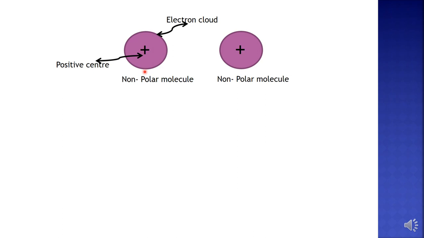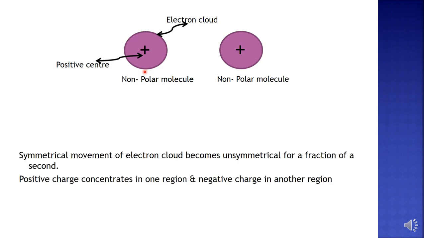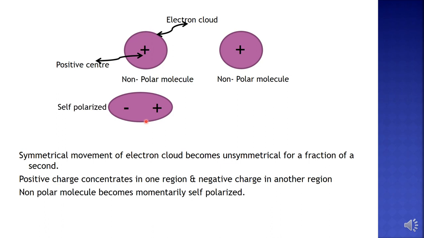So at that given instant, the positive charge may be concentrated in one region and the negative charge may be concentrated in another region, like this. Or we can say the non-polar molecule has become self-polarized momentarily.